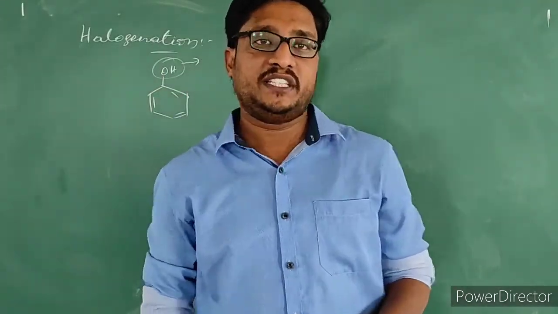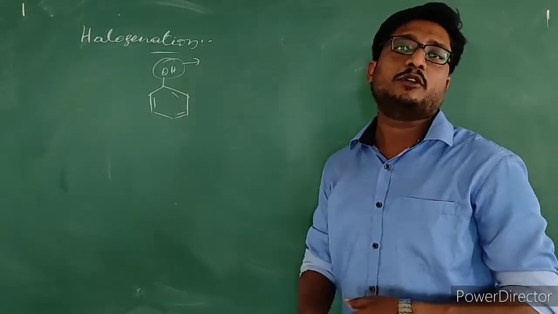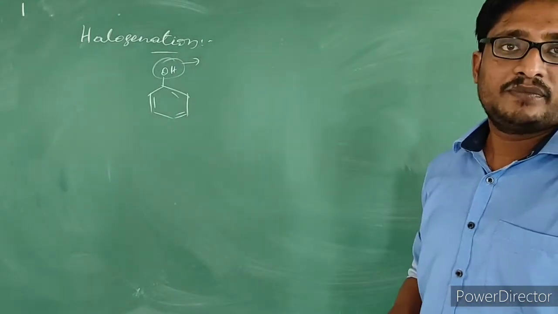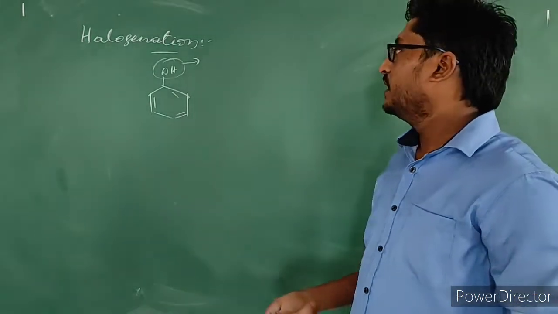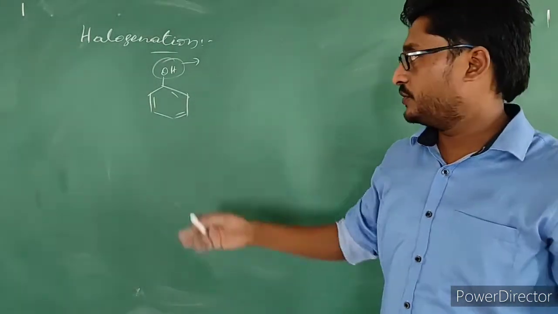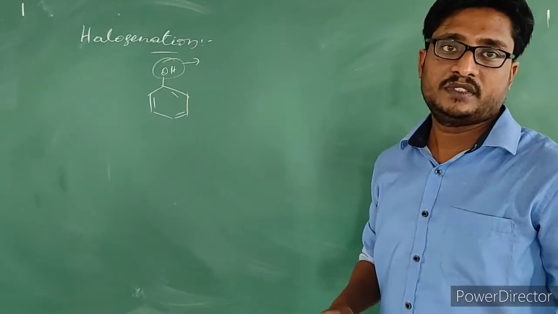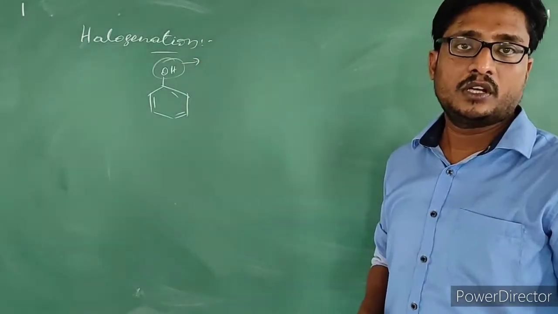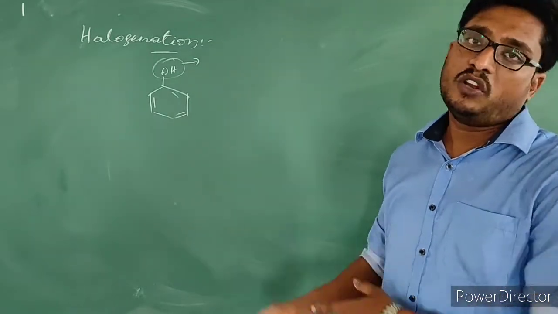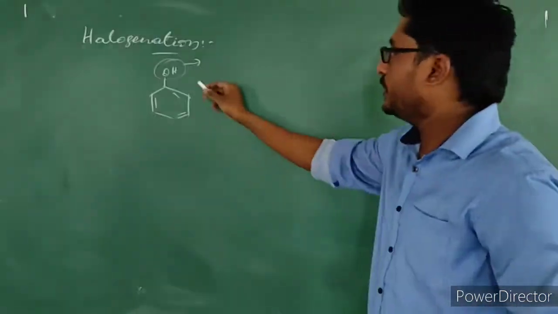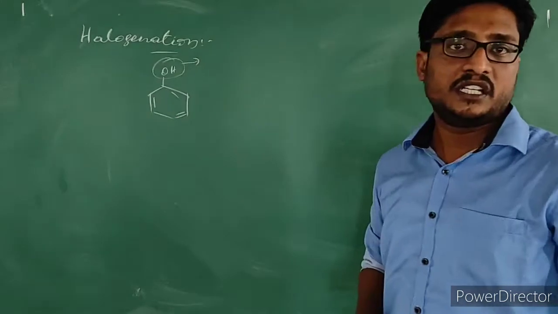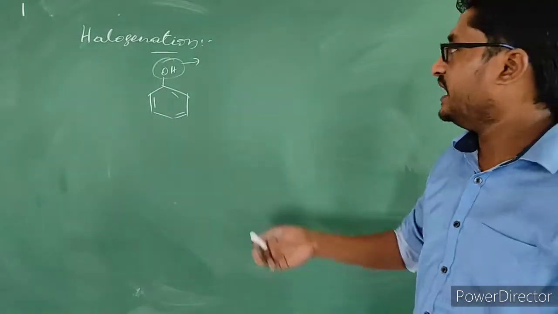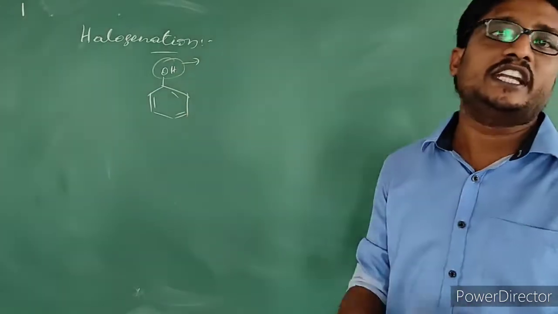It will activate this benzene ring for the electrophilic substitution. That is the reason why we don't require any catalyst. The OH group itself acts as a catalyst, activating the benzene ring by donating electrons.